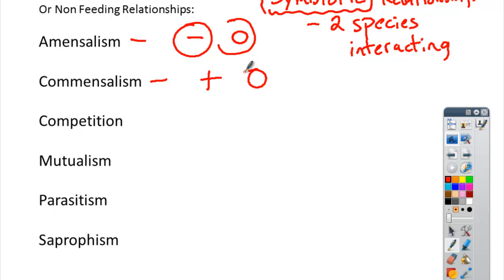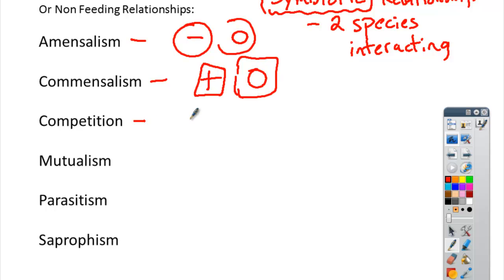Those particular fish that are on the bottom of the sharks, and again, I don't know if you've ever seen that. They're called remoras. Those particular fish feed off the shark and little organisms that are on the shark. So they benefit from that interaction between the shark and that little remora fish, but the shark doesn't get any benefit from it, and it doesn't get hurt by it. So it's called commensalism.